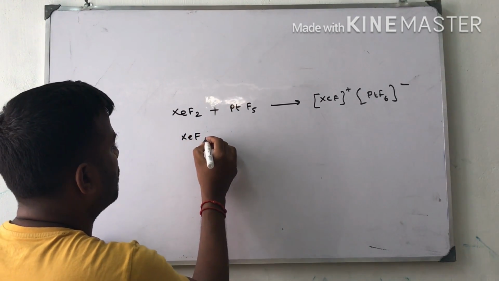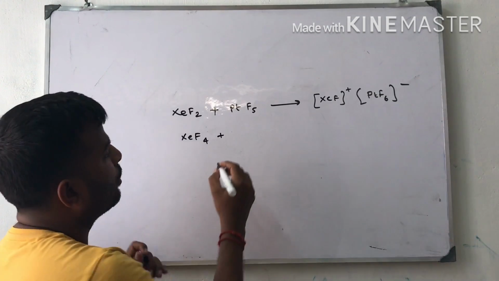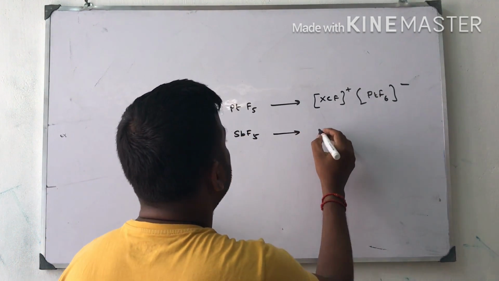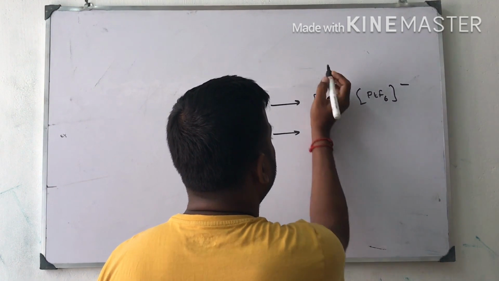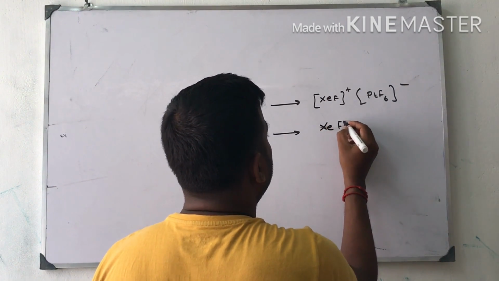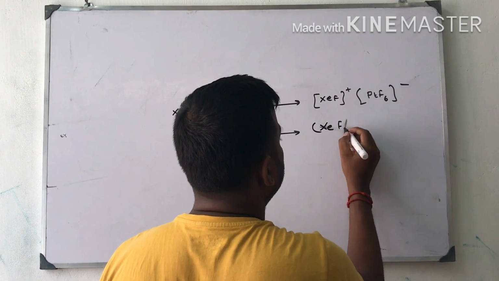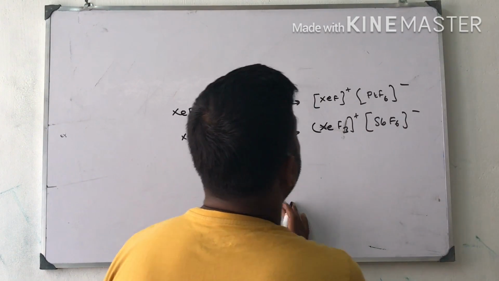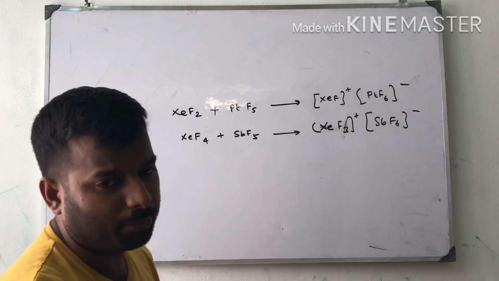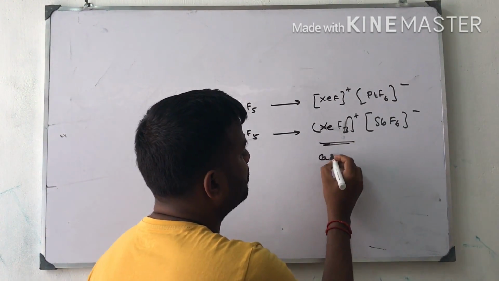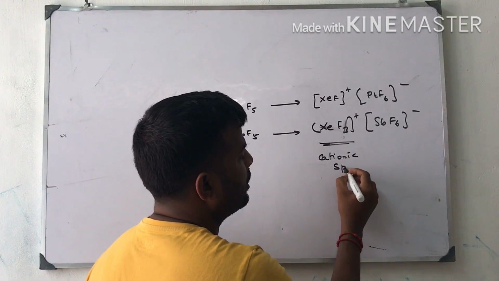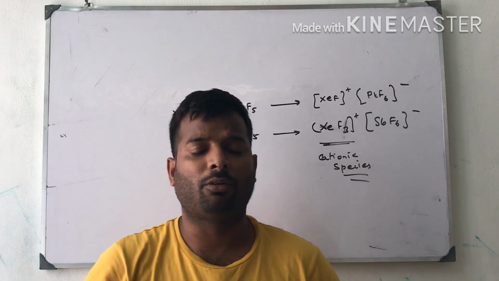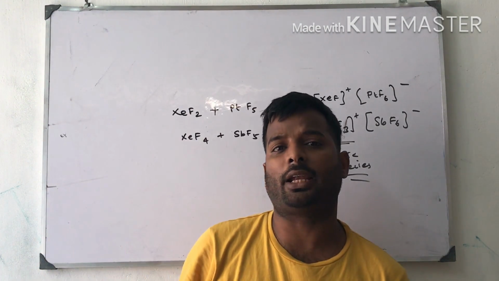Let us take one more example. Xenon tetrafluoride reacts with antimony pentafluoride. It will give XeF3+ plus antimony hexafluoride. So these are very good fluorine accepting agents to form cationic species. This is a cationic species. Xenon fluorides react with the fluorine accepting species to form cationic species.